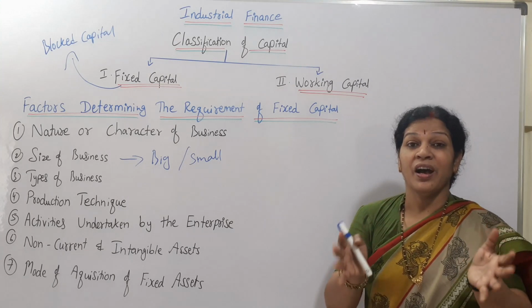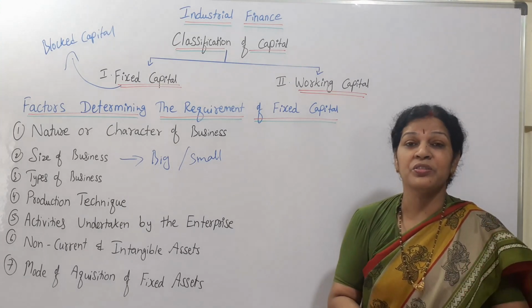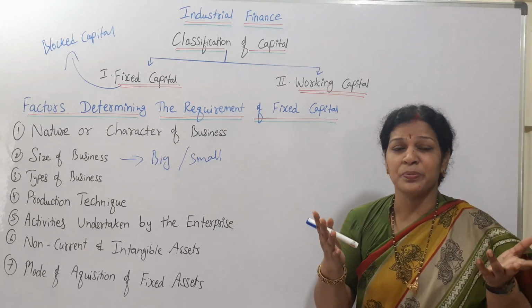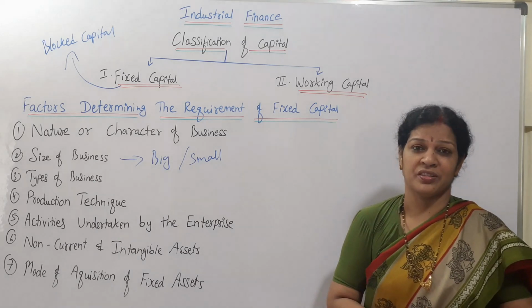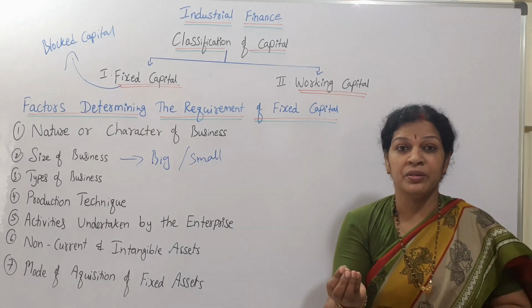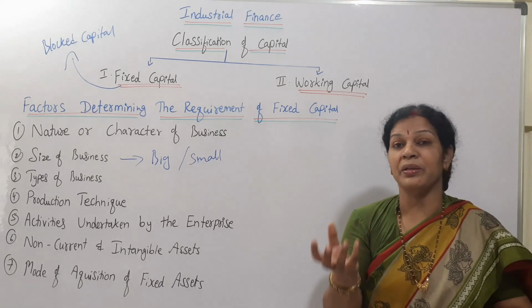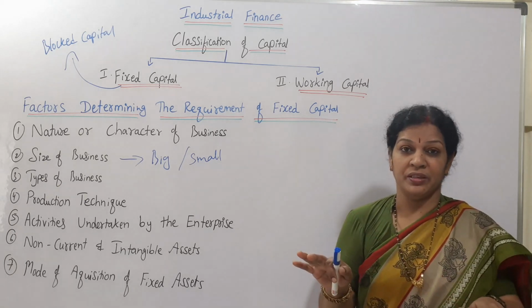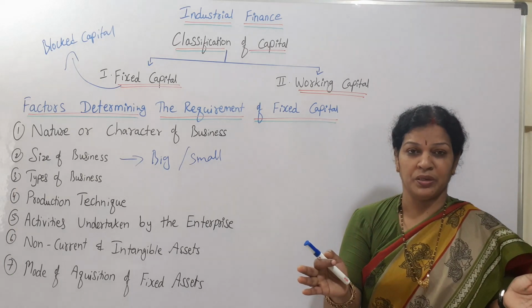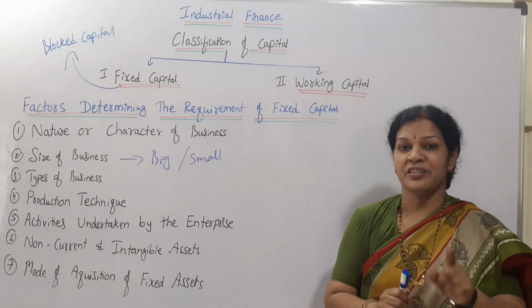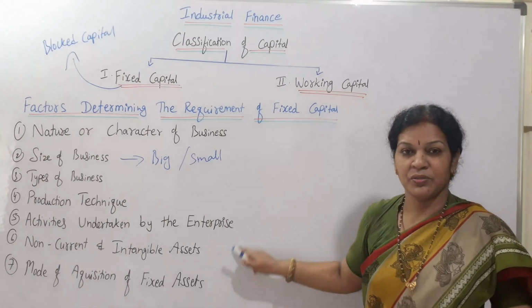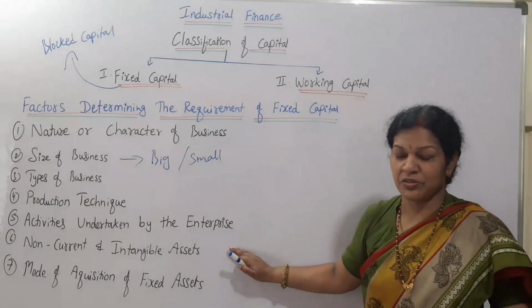How about this value? If this value is good, you need not spend much amount on fixed assets, because you have very good goodwill, very good recognition, a very good place in the mindset of the consumers in the market. In such cases you require less fixed capital. It depends on the intangible assets also.